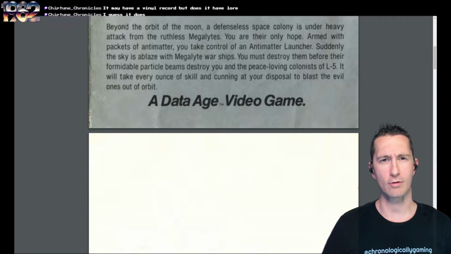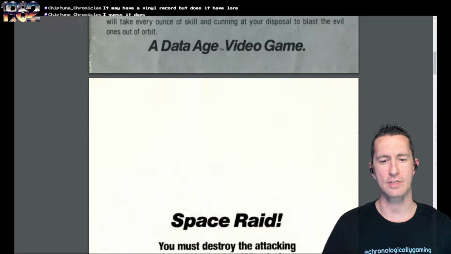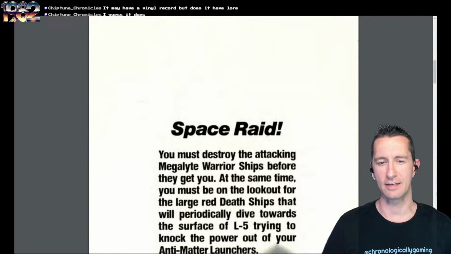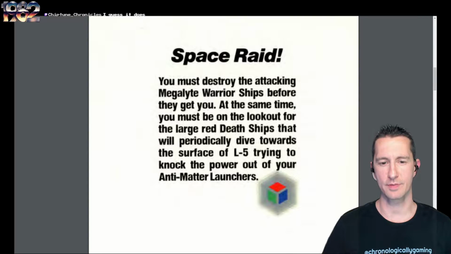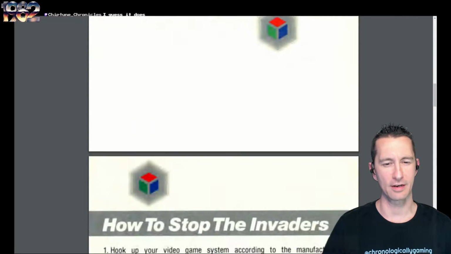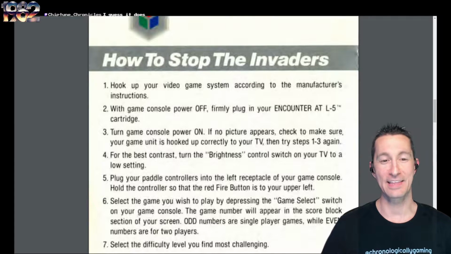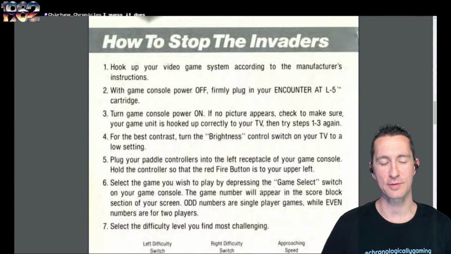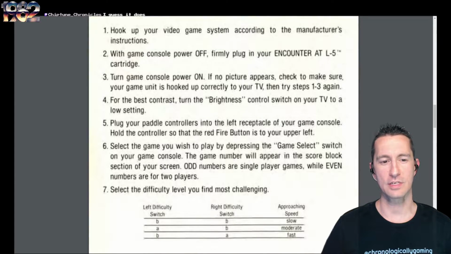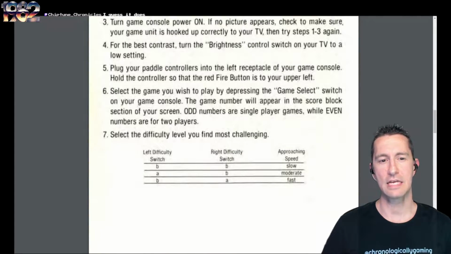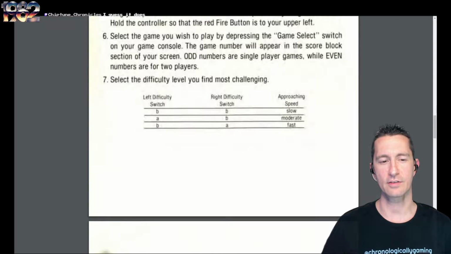I feel like the lore or story of some of these Atari VCS games are just starting to loop upon themselves. I've heard them before. So we have to destroy the attacking Megalite warships before they get you. How are we going to destroy them is the question. There we go. It shows us how to stop the invaders. Not Space Invaders, different kinds of invaders. Hook up your system, plug your paddle controllers into the left receptacle, select the game you want to play with the game select switch, and there you go.